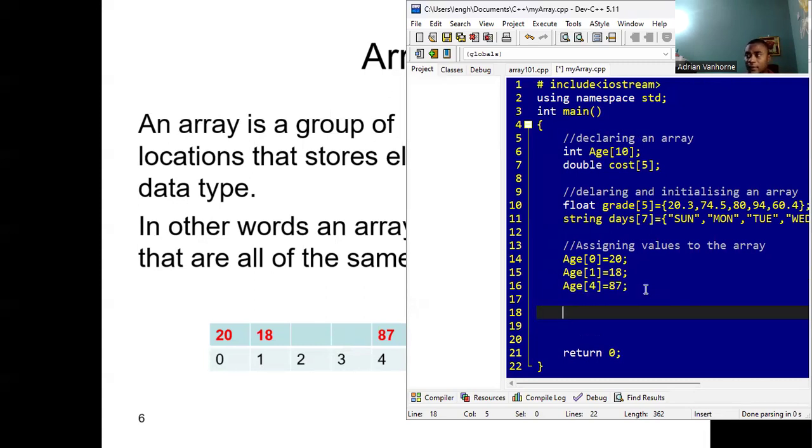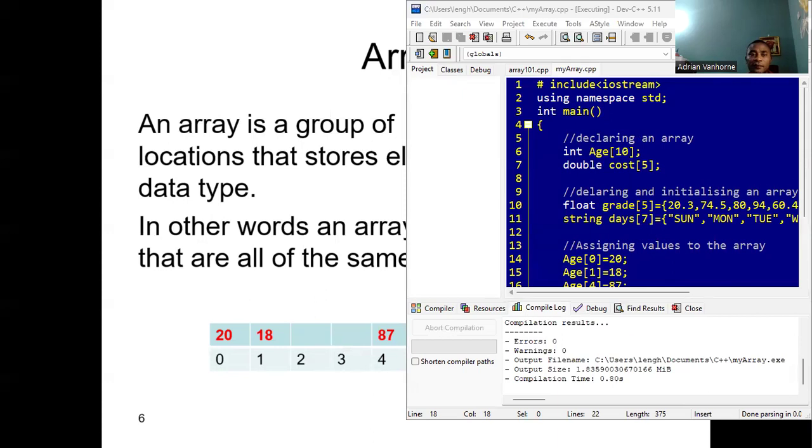For example, if I want to see the first age in the age array, I could say cout age. Now, if we just say cout age, we're not going to get the content of the array in C++. What we're going to get is a pointer to the first element, because as we would have discussed earlier on, the name of the array is a pointer to the first element, but we'll see that later on. So to print out the first item in the array, we'll basically say age 0. And that will give us the first element.